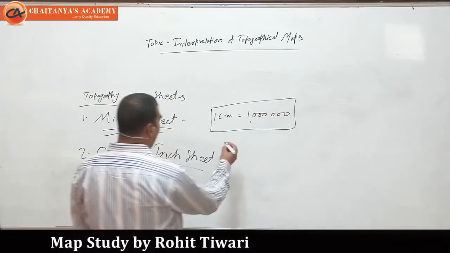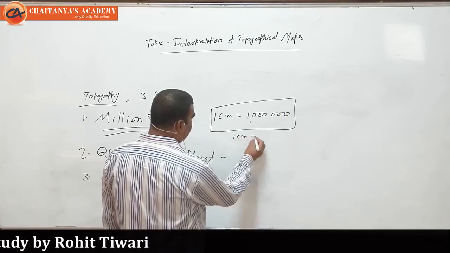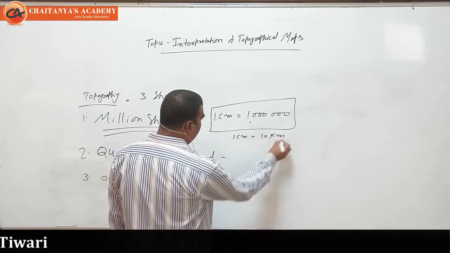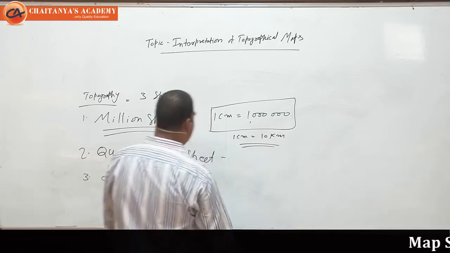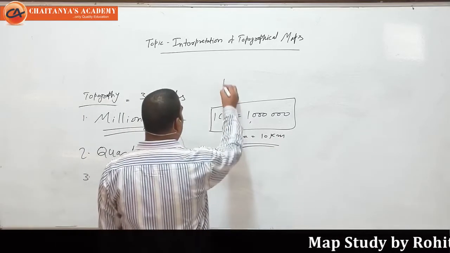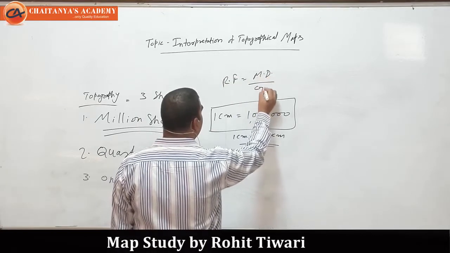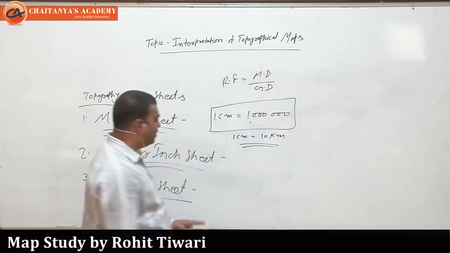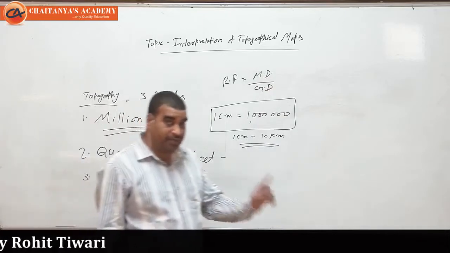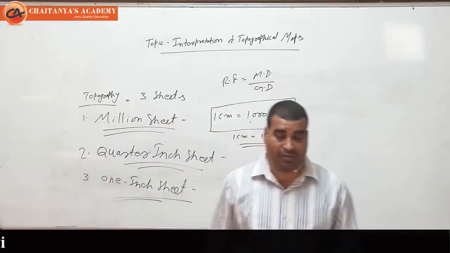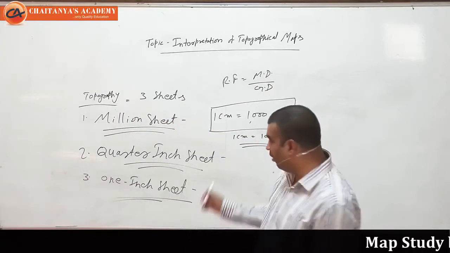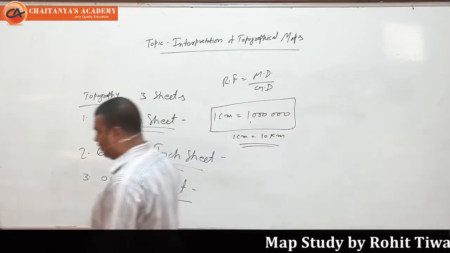It means 1 centimeter represents 10 kilometer. We call it RF, representative fraction. RF means MD upon GD. So the map distance is 1 centimeter, but it represents 10 kilometer, so the ground distance is 10 kilometer.